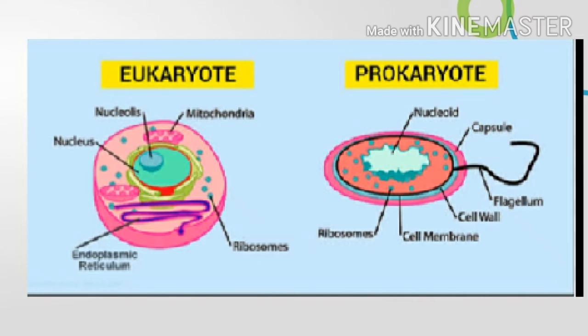Bacteria and blue-green algae are prokaryotes. The cells having nuclear material enclosed by a nuclear membrane are called eukaryotic cells. The organisms made of eukaryotic cells are called eukaryotes. For example, plants, animals, fungi, and protozoa, etc.